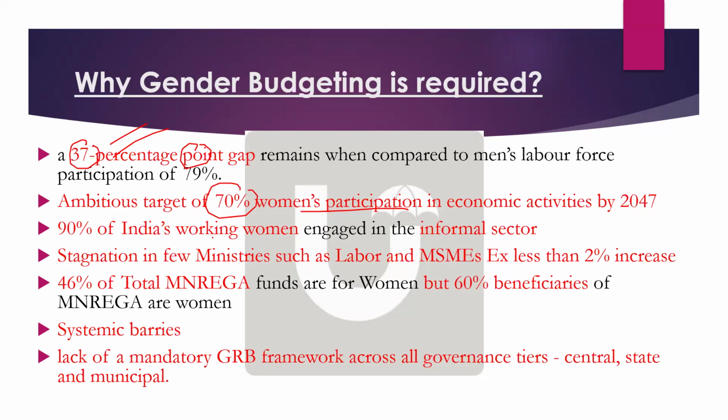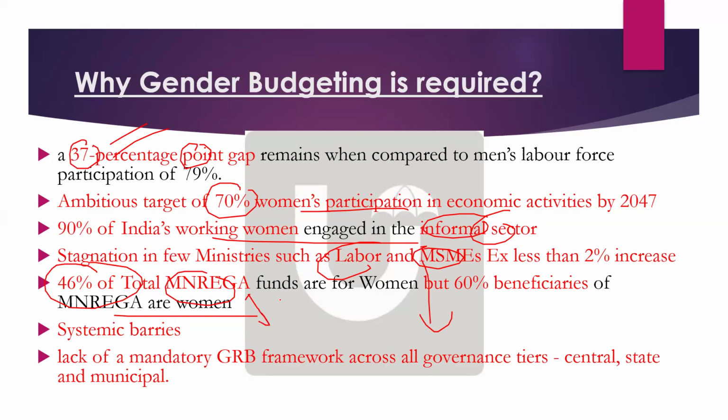90% of India's working women are engaged in the informal sector. That is also one reason. And there is stagnation in a few ministries such as labor and MSMEs in gender budgeting. The budget for gender has been more or less stagnant in labor and MSMEs. And 46% of the total MGNREGA funds are for women, but 60% of beneficiaries are women. The fund allocated is only 46% for women. So clearly this shows discrepancies in the scheme.